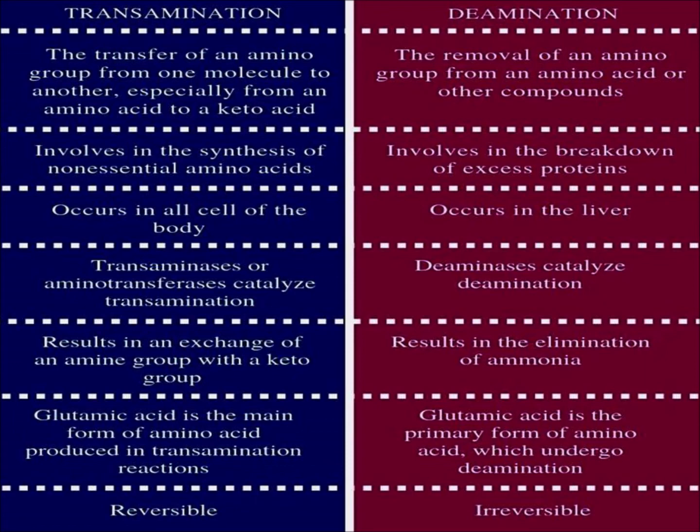Transamination occurs in all cells of the body. Deamination occurs only in the liver. Transaminases or aminotransferases catalyze the transamination reaction. Deaminases catalyze deamination. Transamination results in an exchange of an amine group with a keto group. Deamination results in the elimination of ammonia. Glutamic acid is the main form of amino acid produced in transamination reactions. In deamination, glutamic acid is the primary amino acid which undergoes deamination. Transamination is reversible, deamination is irreversible.